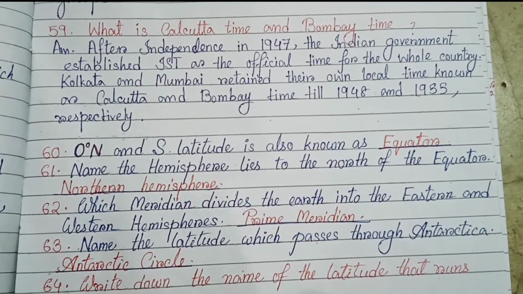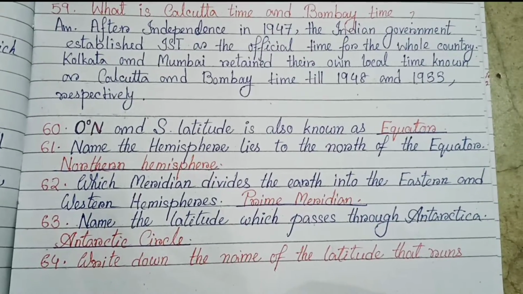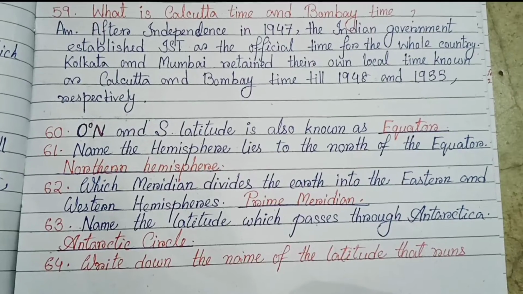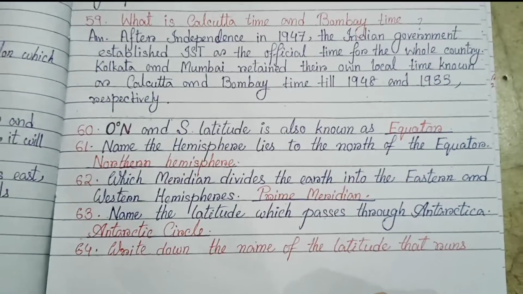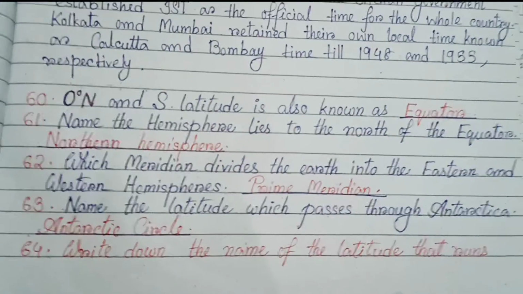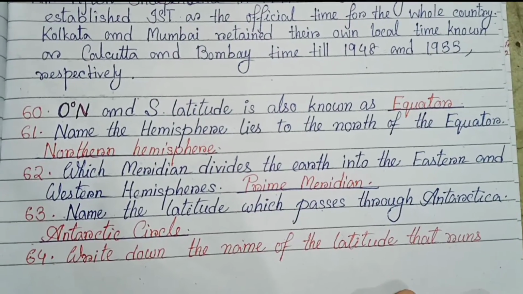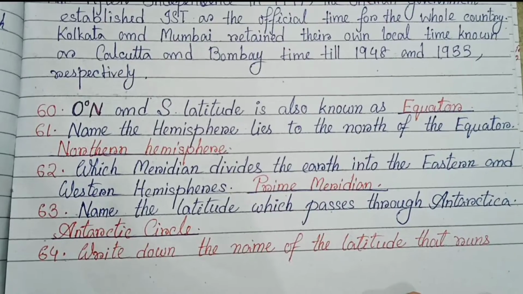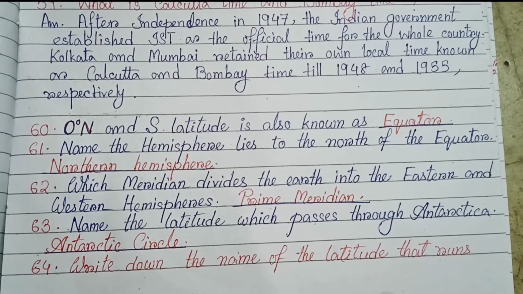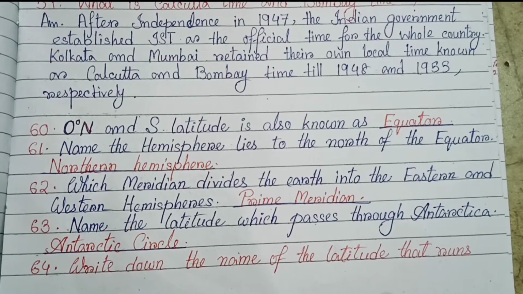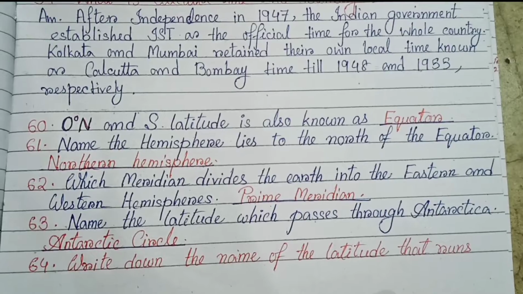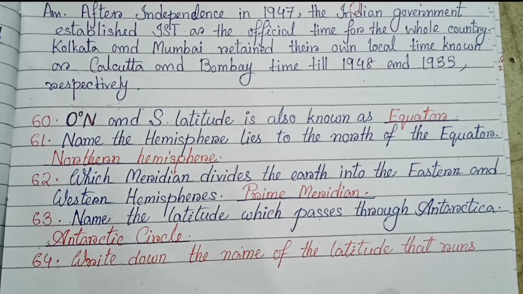60, 61, 62, 63 are the fill in the blanks. 0 degree N or S latitude is also known as the equator. Here N and S mean north and south. Number 61. Name the hemisphere that lies to the north of the equator. Northern hemisphere. 62. Which meridian divides the earth into eastern and western hemisphere? Prime meridian. 63. Name the latitude which passes through Antarctica and Antarctic Circle.